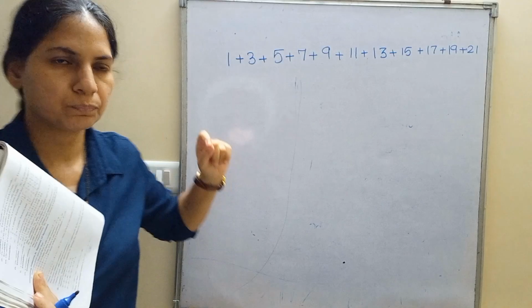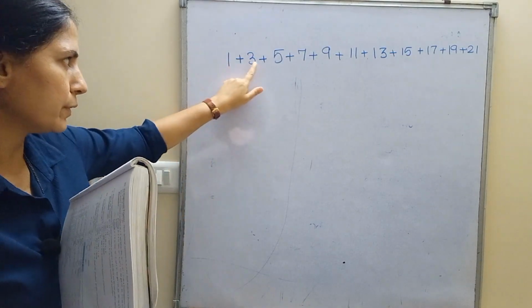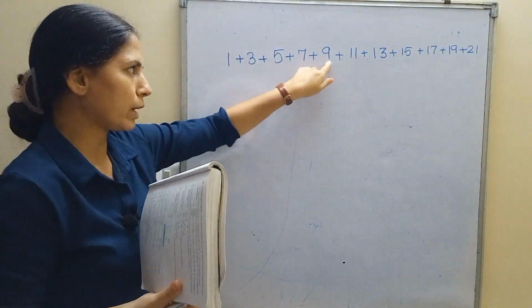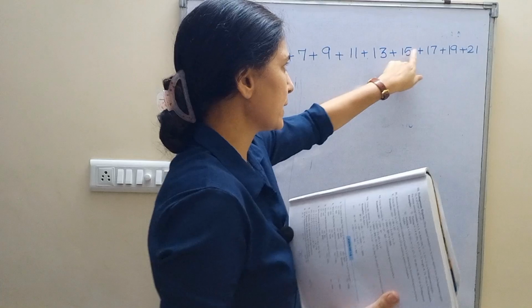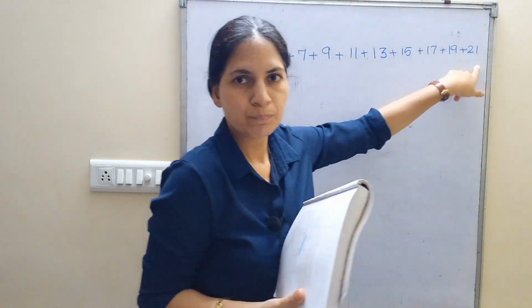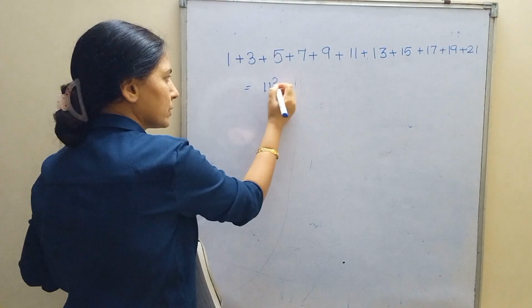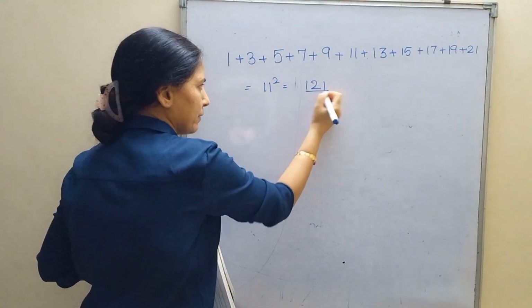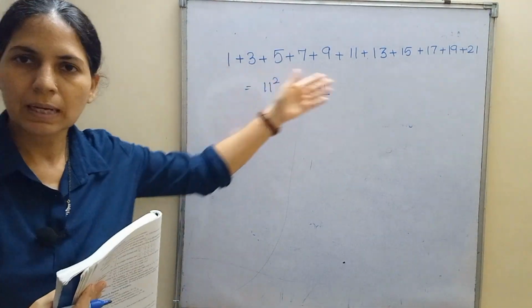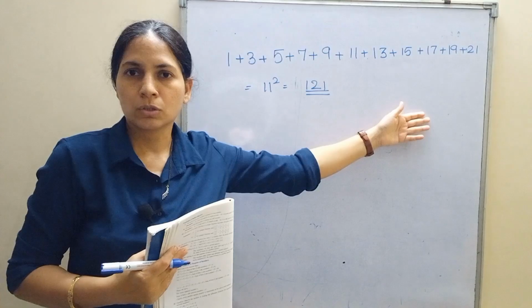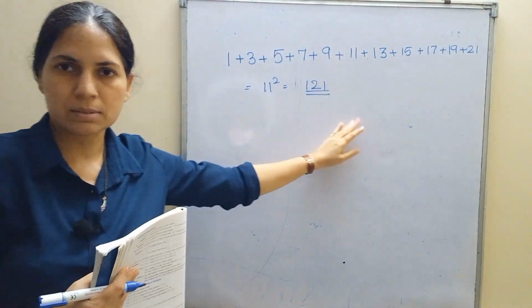I will tell you a short trick. Count these numbers: 1, 2, 3, 4, 5, 6, 7, 8, 9, 10, 11. These are 11 odd numbers. So the answer would be the square of 11, which is 121. Add and check. You can add this in your calculator as well and see whether I am right or wrong.